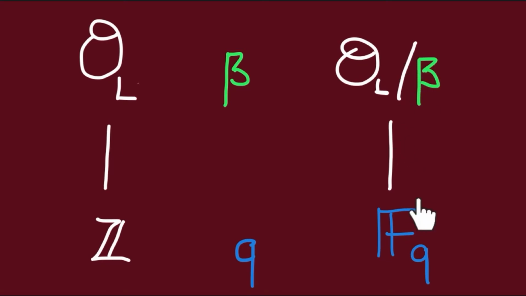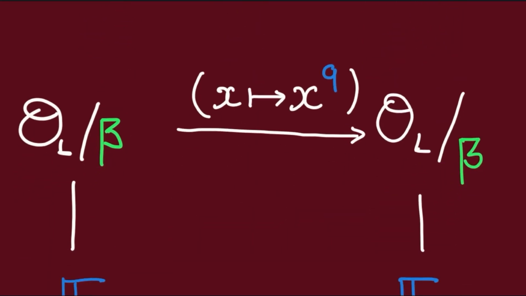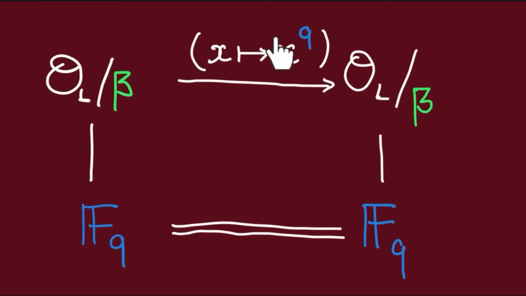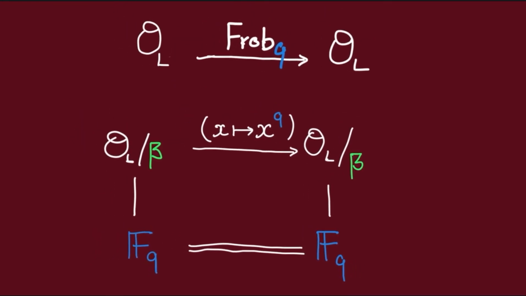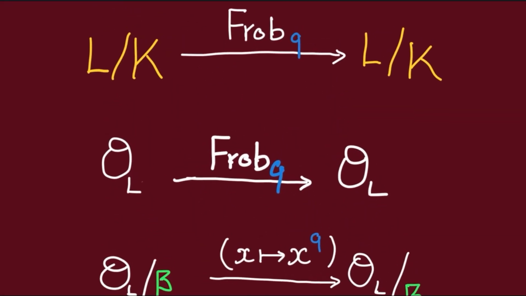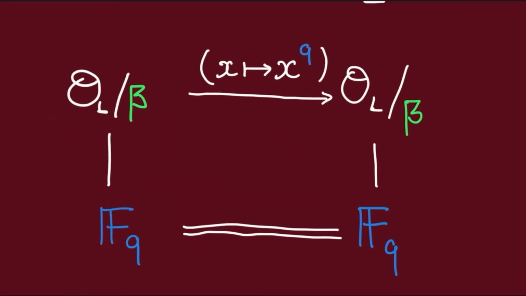So we have a finite extension of finite fields. Now, every such extension is Galois, with Galois group being generated by the Qth power map. Recall that this was called the Frobenius Q map for this finite extension. One can show that if Q is unramified in OL, then we can lift this map to OL, and then even to a map on L over K. In the case when L over K is abelian, this gives a well-defined element of the Galois group of L over K, independent of the choice of the prime beta lying above Q.